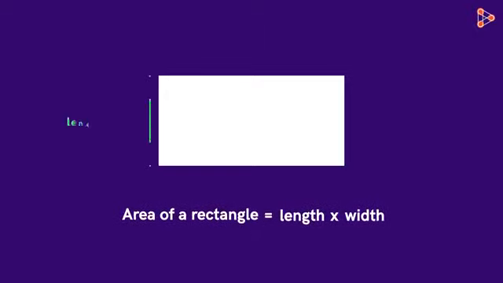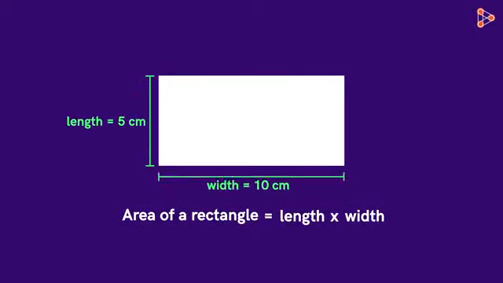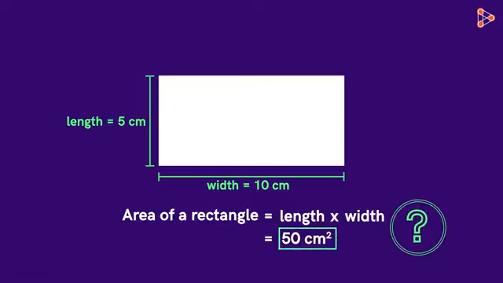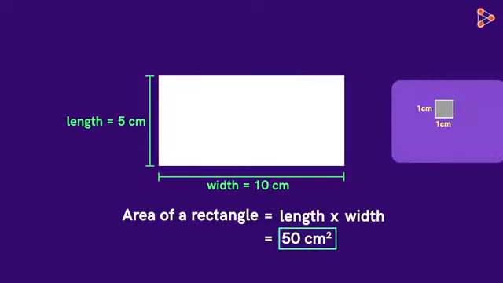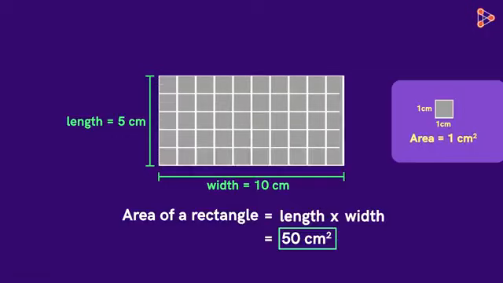Let's say the length of the rectangle is 5 centimeters and its width is 10 centimeters. Then the area of the rectangle is 50 square centimeters. So what does this mean? It means that if we take a square tile of length 1 centimeter, that is a square tile of area 1 square centimeter, then 50 such tiles will cover this rectangle.